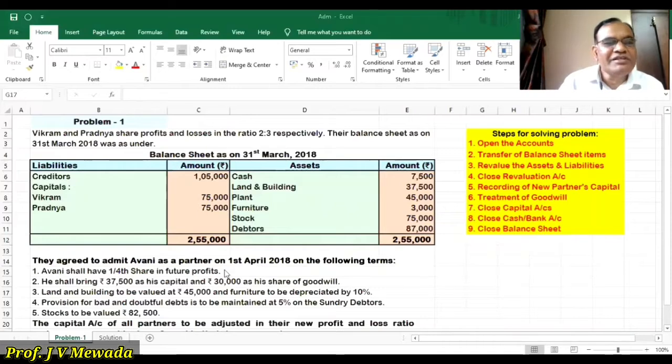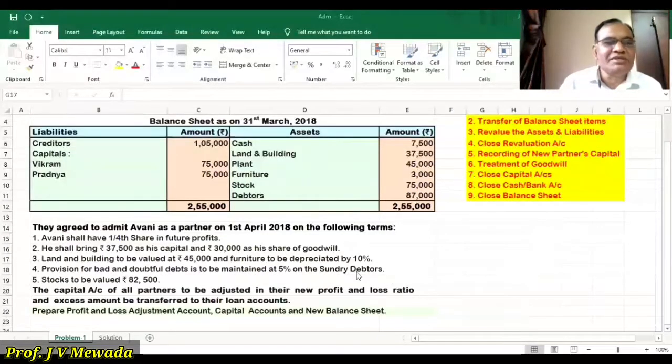Now, they have decided to admit Avni as a partner on 1st April 2018 on the following terms. So the terms are, number one is Avni shall have 1/4 share in future profit. Then he shall bring 37,500 as capital and 30,000 as share of goodwill. Land and building is to be valued at 45,000. Furniture is to be depreciated by 10%. Provision for bad and doubtful debts is to be maintained at 5% on debtors. And stock is to be valued at 82,500.